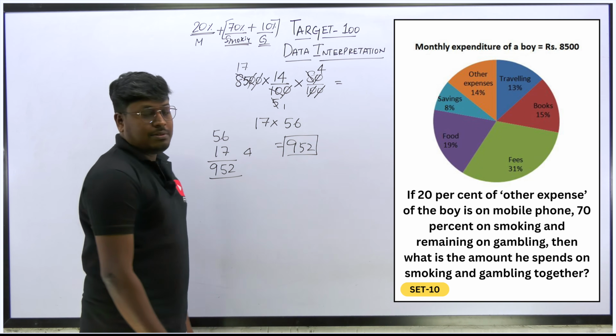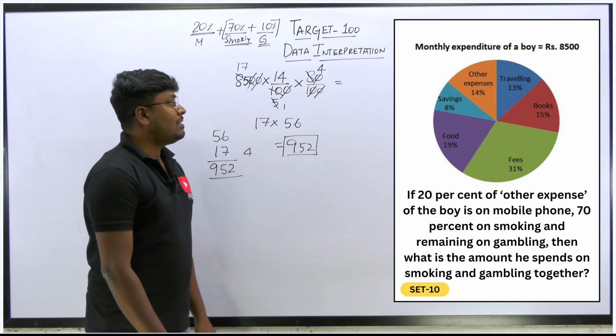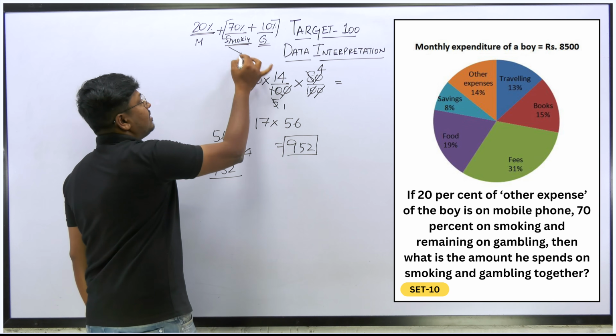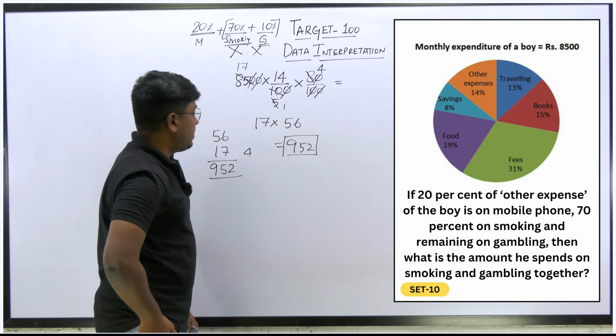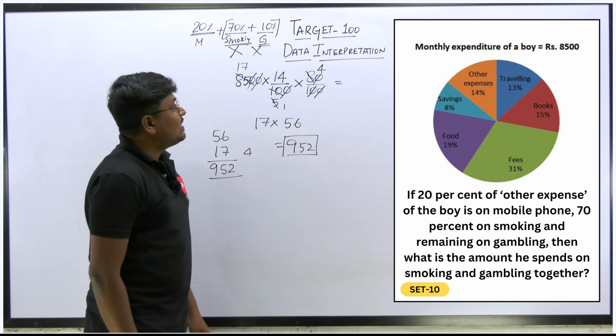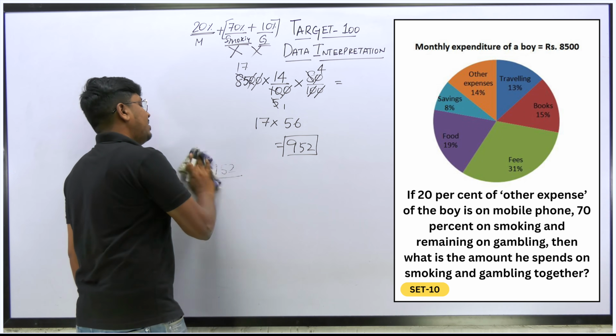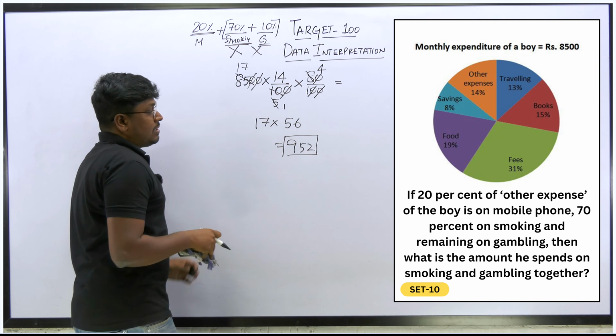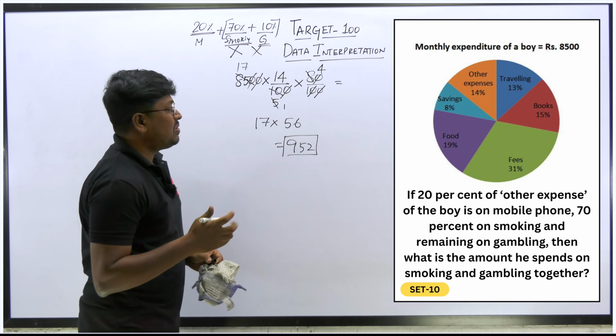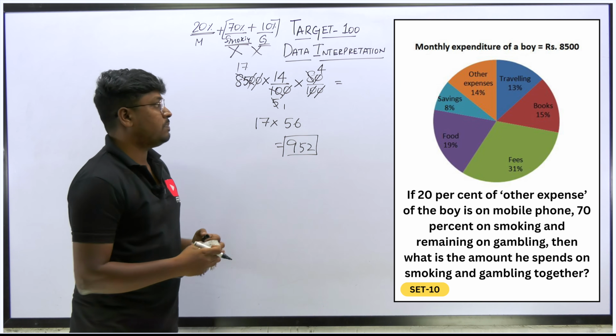So kindly don't be a boy like this, right? Enjoy your life without these two things. Okay, so sorry, a small advice. Just spend time with your friends or family, right? That will be more enjoyable than this. So finally, answer for question number 2 will be 952.